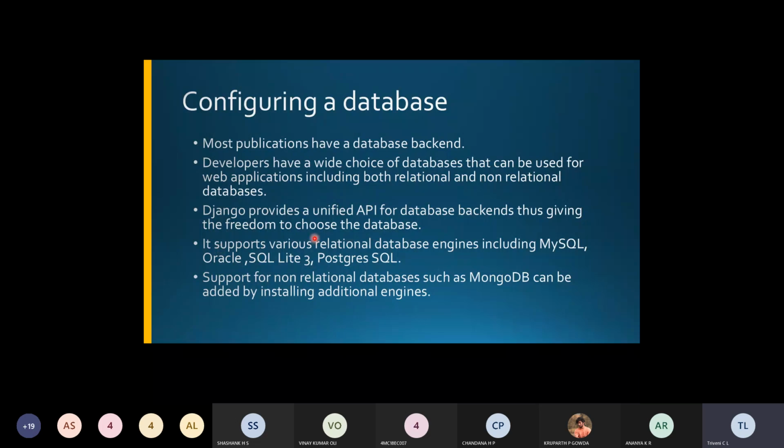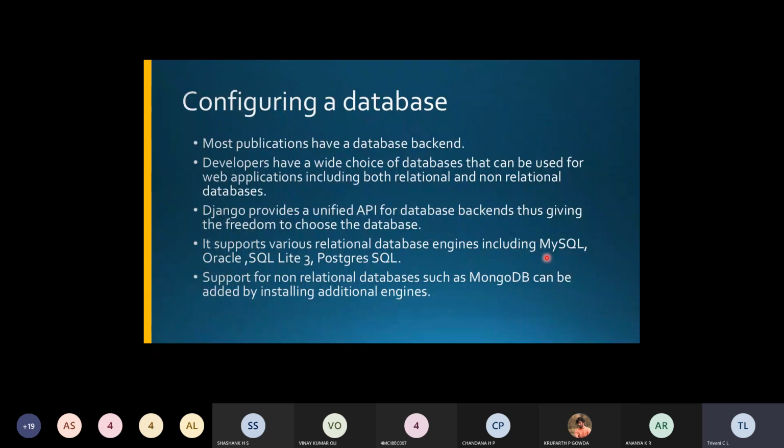Now what are the databases it will be supporting? It supports relational database engines like MySQL, Oracle, SQLite, PostgreSQL. So these are the databases it will be supporting, right? And a few non-relational databases like MongoDB have been added as an additional engine. So these are the non-relational databases, and these are the relational databases that will be supported by the Django protocol. Now let us see how we will be able to set up these databases with the Django protocol.